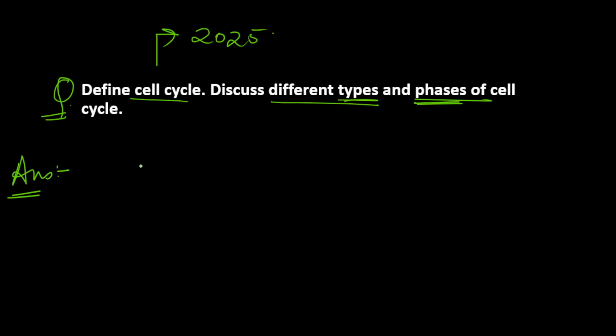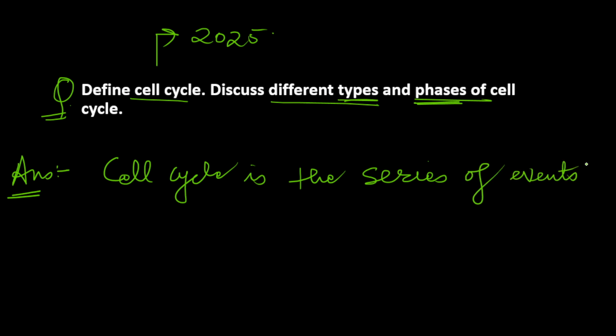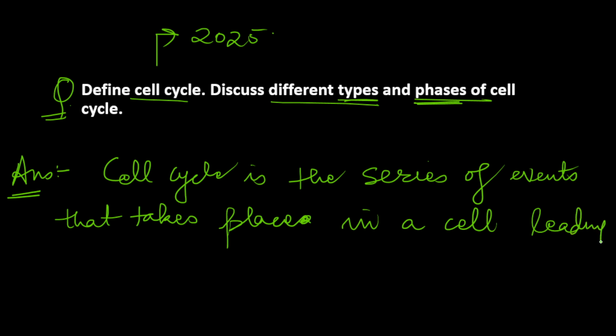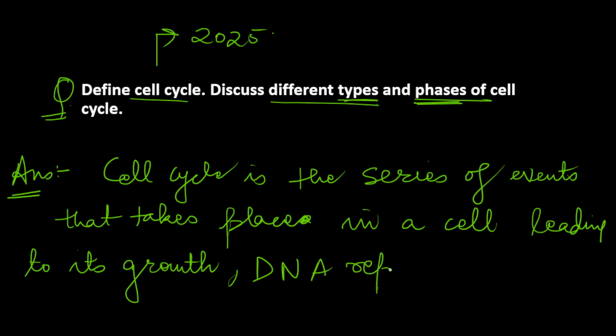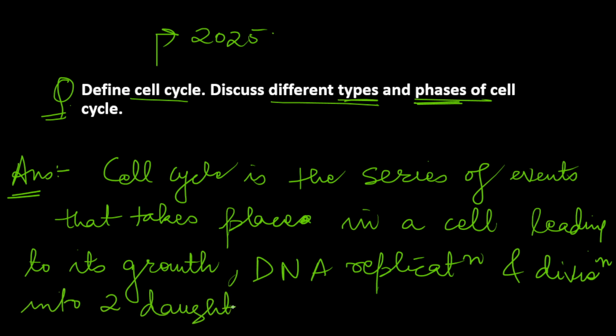Cell cycle is the series of events that takes place in a cell leading to its growth, DNA replication and division into two daughter cells.